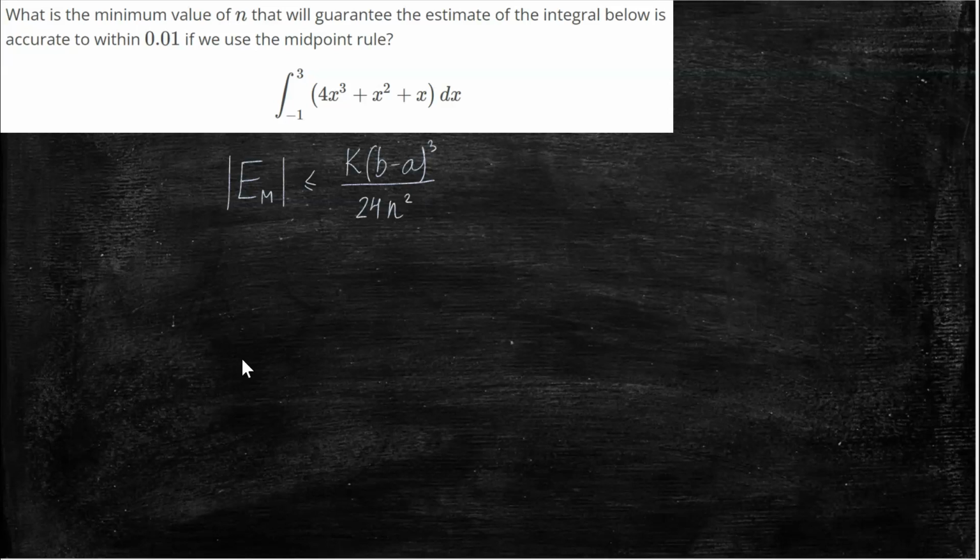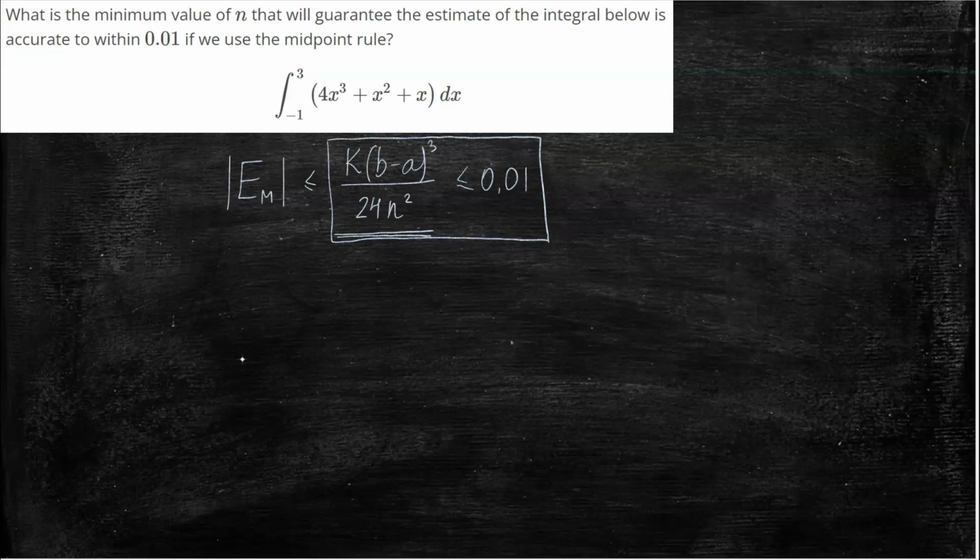If we want the error to be less than 0.01, but I know my error is less than this expression, then one way to make sure that my error is less than 0.01 is to pick n so big that the expression in the middle right now is less than 0.01. So this is the inequality that we will be solving for n. It's just a simple inequality.